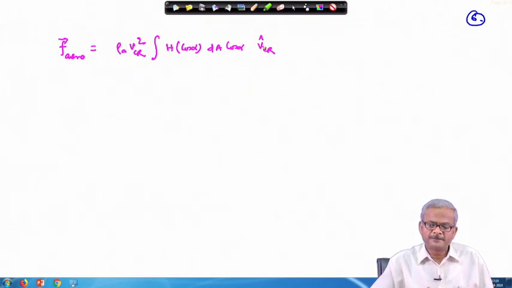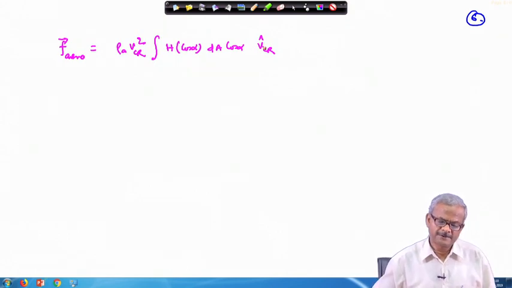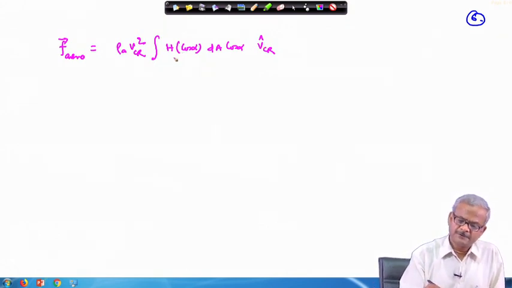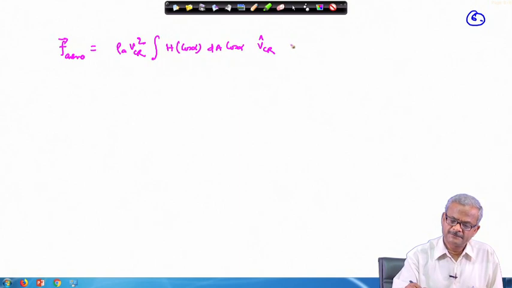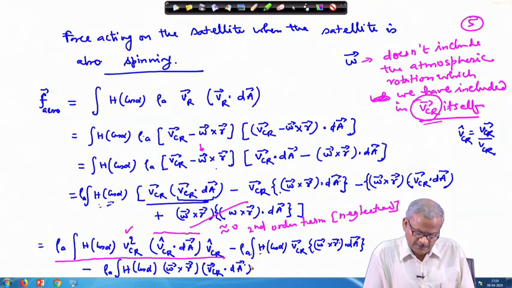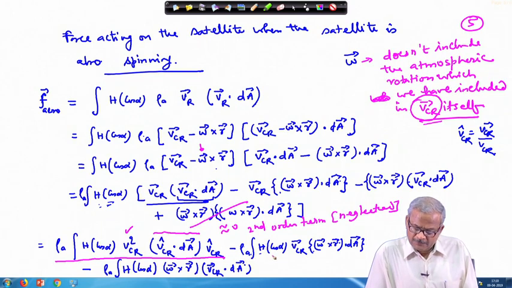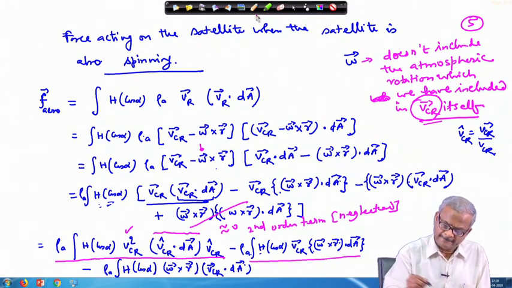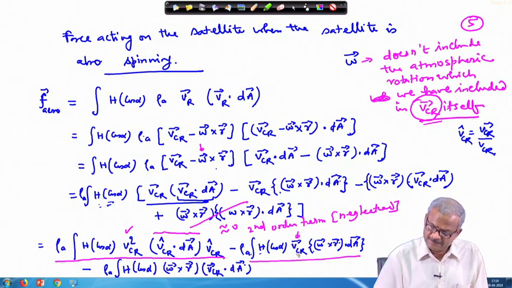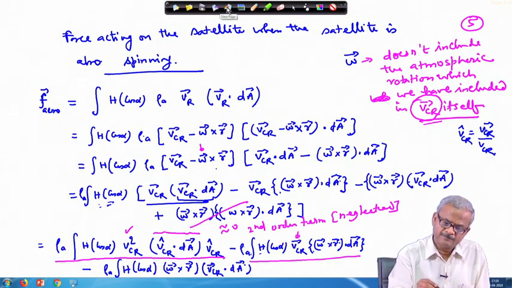Therefore, it can be taken outside the integration sign. Then rho A, again this VCR is there, so we can take it outside.